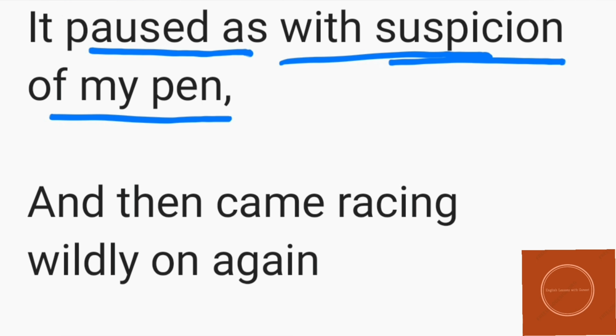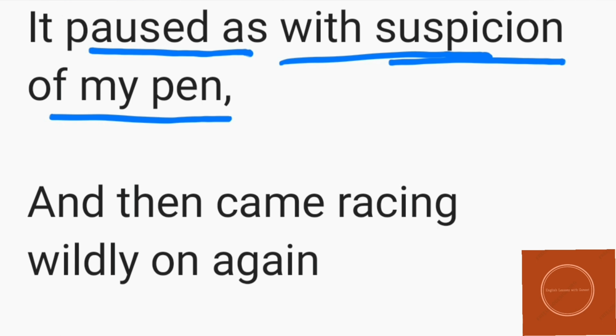The mite suspected that something was over him. So he could feel that something is over him. So even he had survival instincts. He had this fear in his mind, the mite, that he could get harmed by the pen. That is why he had this suspicion inside him.